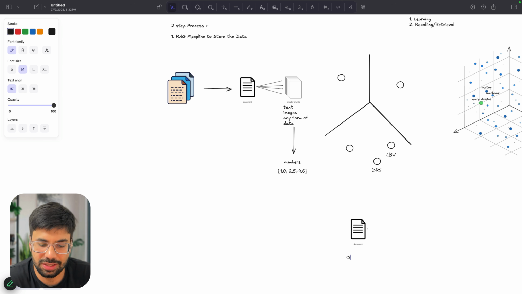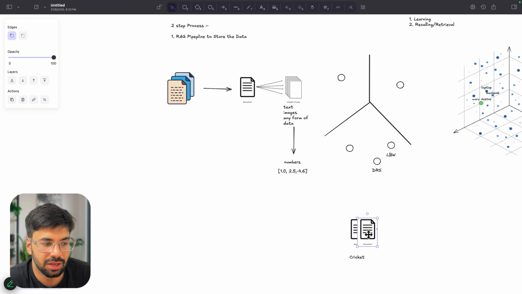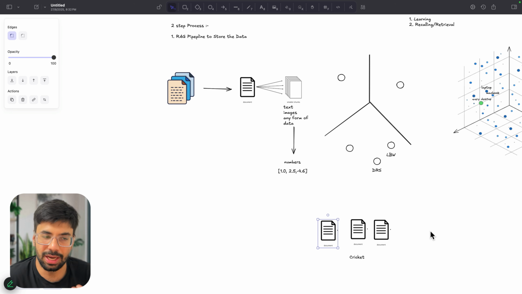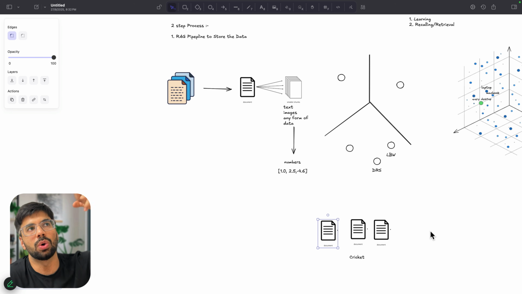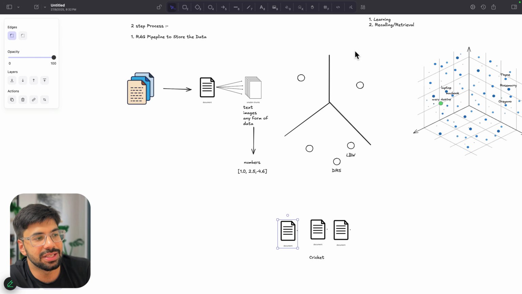So I can say that documents related to cricket will be nearer to each other, just how we do it in a library as well. You have to understand one thing: when you combine the data, that data is getting combined via some logic, some brain is coming into that data. It is not that we are creating this overall graph by pushing anything anywhere, right?